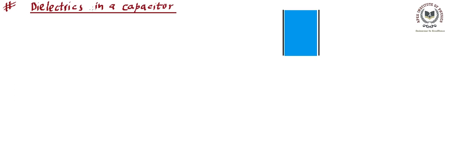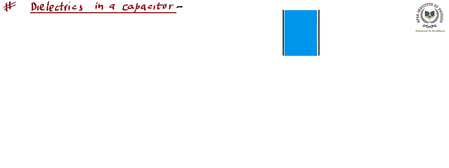Now after learning what dielectrics are and how polarization takes place, let's talk about dielectrics in a capacitor, or inside a capacitor. This will serve as an example for that purpose. So let's say we have a parallel plate capacitor.